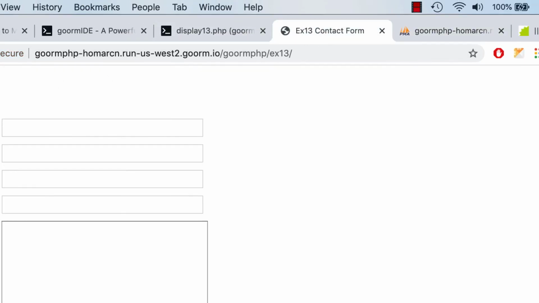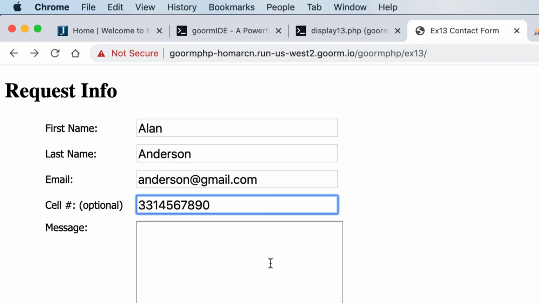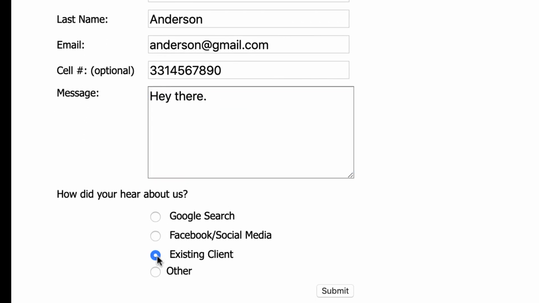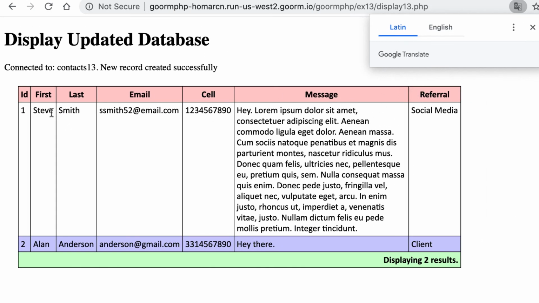I'll go here, and I think I'll refresh this again, and I'll put Alan Anderson cell number, and he's just saying hey there, so he's not saying a whole lot, and he's an existing client, and I'll hit submit. And now you can see there's the red of the heading, and here's Steve Smith, and now I have the border in there, so it's showing all the styles now.